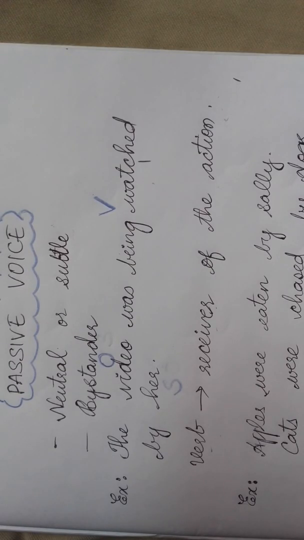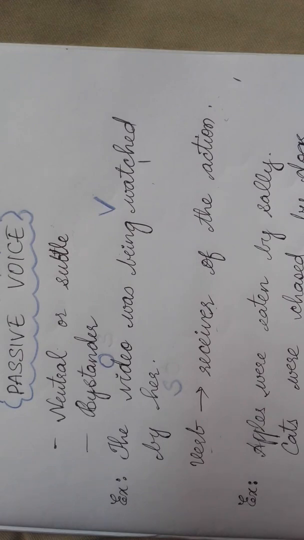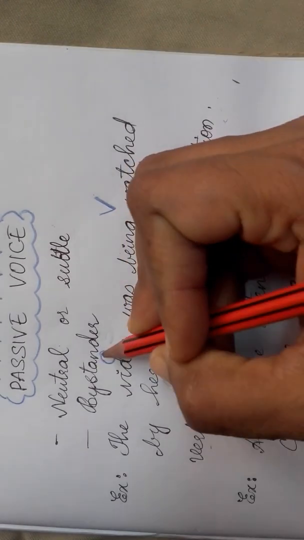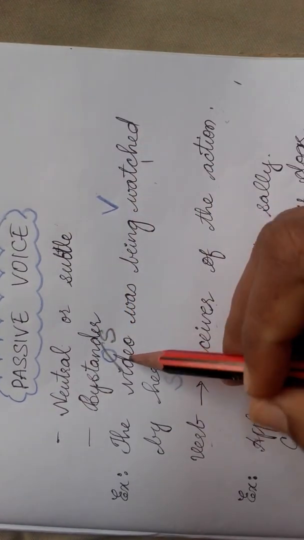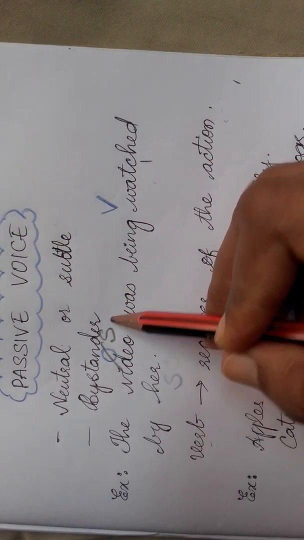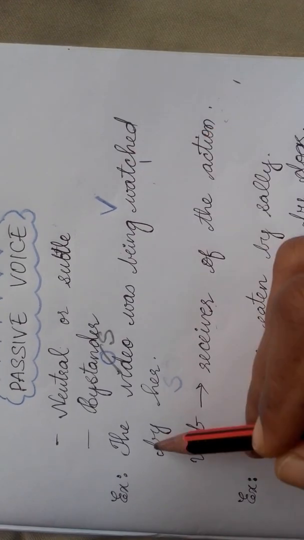Now let us move on to passive voice. Passive voice is used when you choose to say in a more neutral way, as though you are the observer who is standing on the side, the bystander. Passive voice is used when the news reporters want to tell something, to report the news. So for the example, video was the object which is going to become the subject. Okay, object became the subject. The video was being watched by her.